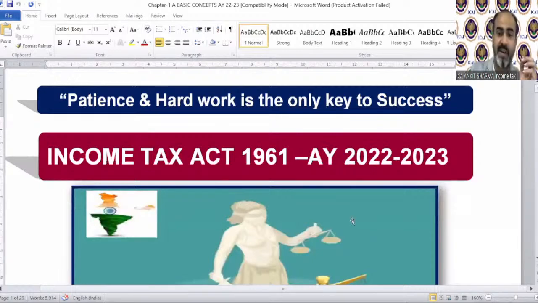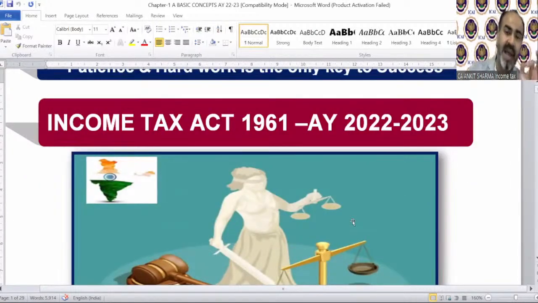So we are discussing income tax. We are going to discuss the Income Tax Act 1961. I just told you that this is the act we are discussing. That does not mean that there was no tax in India before 1961. Provisions are for assessment year 2022-23. Clear?